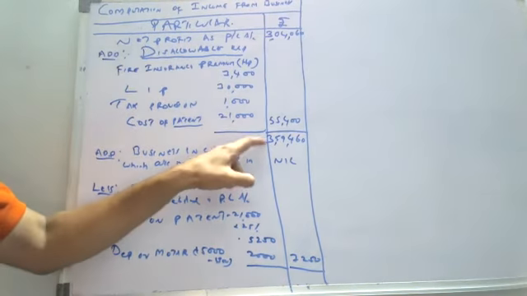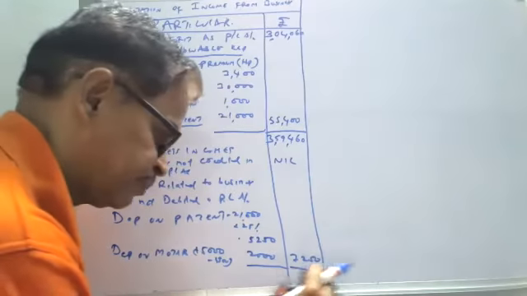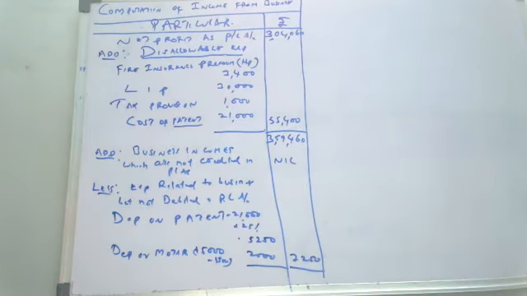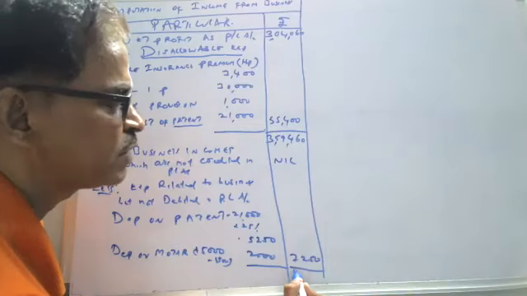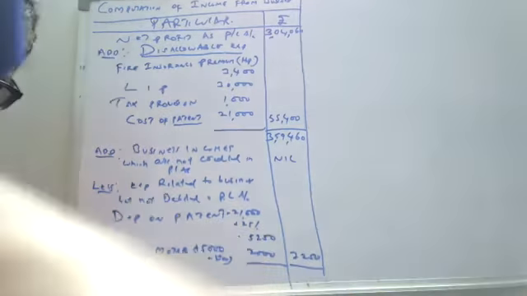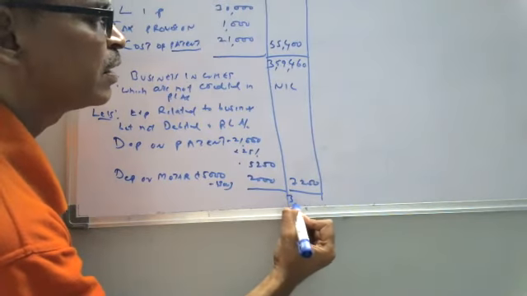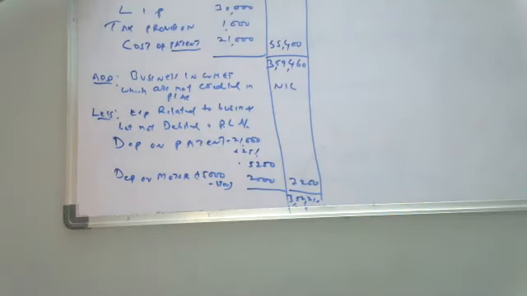If you reduce from 359460 minus 7250, how much does it come to? 3,52,210. Okay. Now we have finished two add sections.